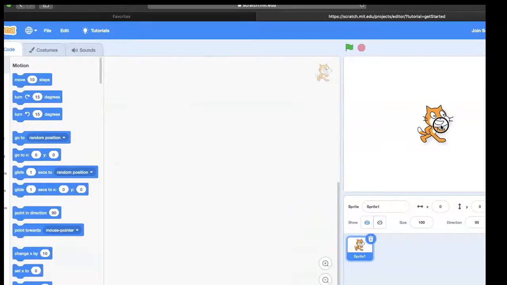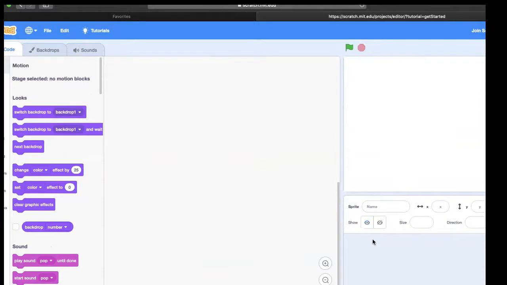First is our sprite. Right here, our sprite is a cat. And anytime we have a picture in our work area, we'll call it a sprite. For now, we'll delete our sprite, the cat. And we're going to add a new sprite. But before we do, there's a few other things to show you.